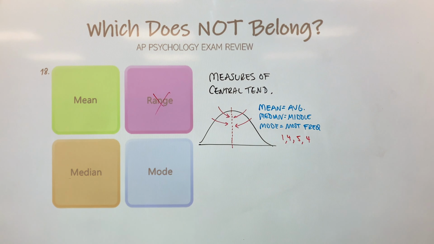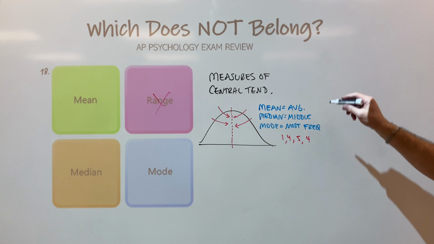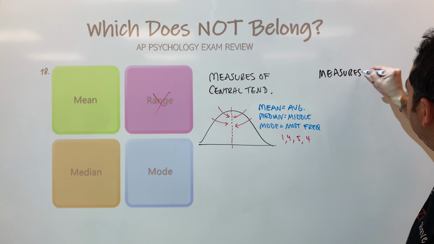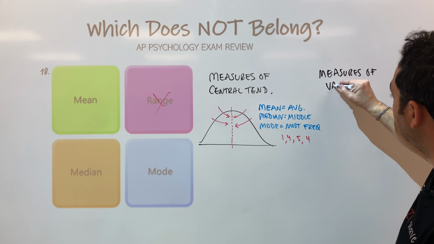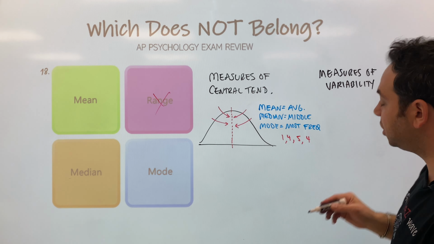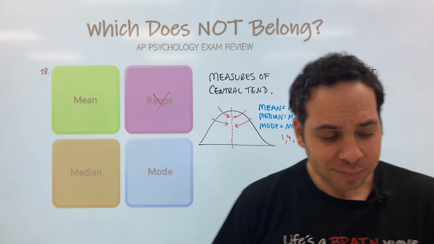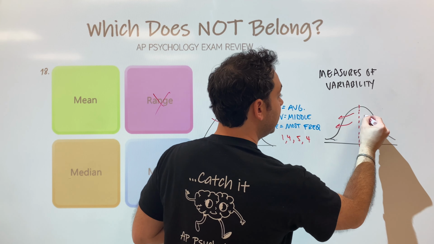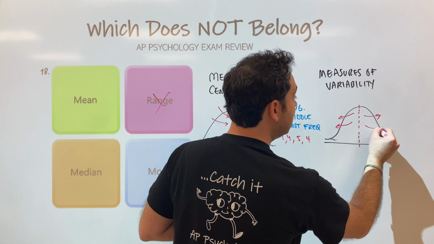Why is that? Because for this, instead of the measures of central tendency, we have the measures of variability. Variability, okay? So what does this mean? Instead of going towards the center, we'll have a nice bell curve again. What this is telling us, have a little dot, is how much data is varied, going away from the median, right? How much does it actually diverge or deviate from the middle, okay?